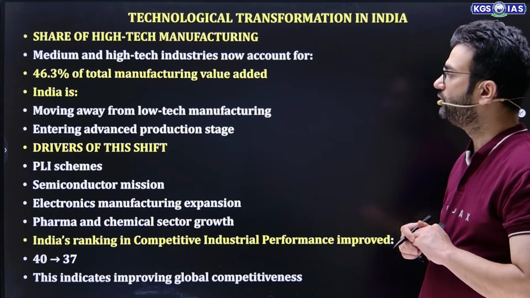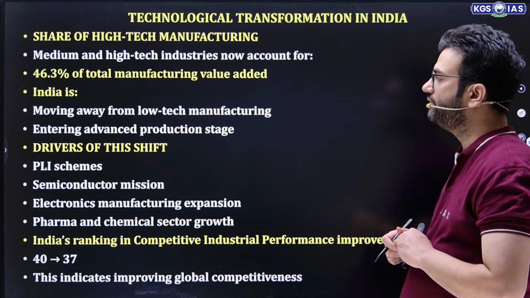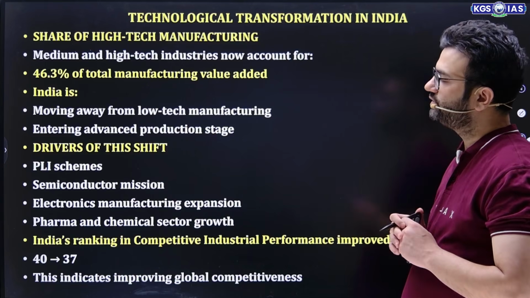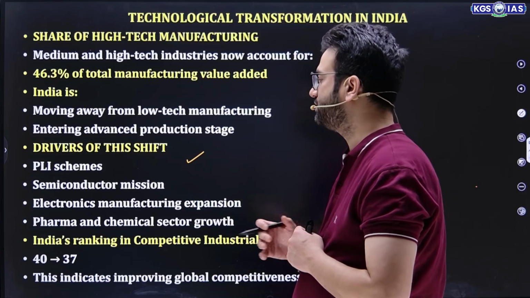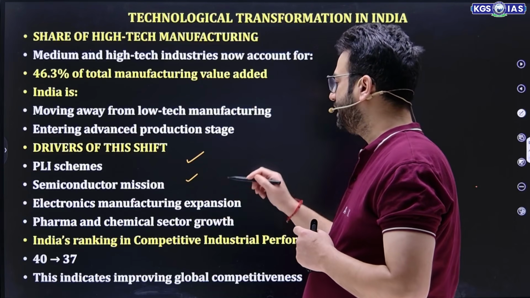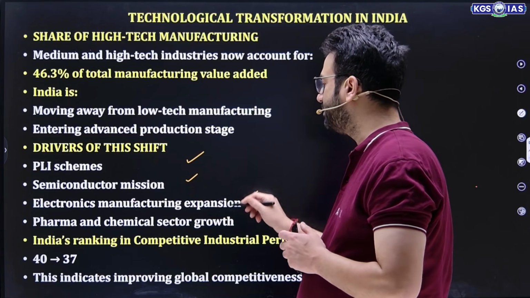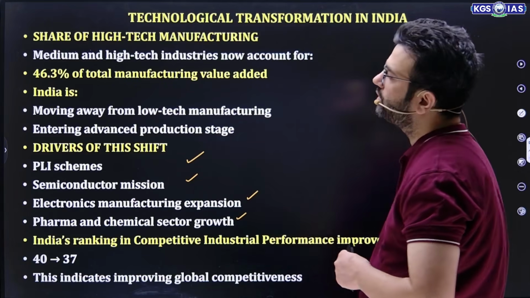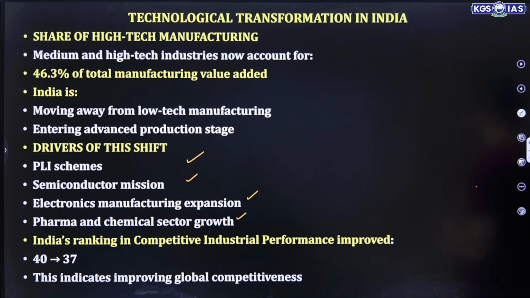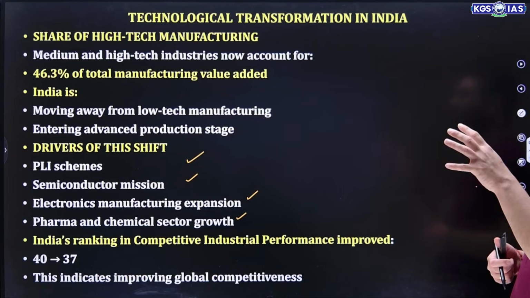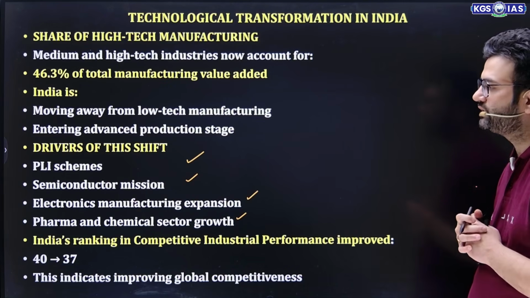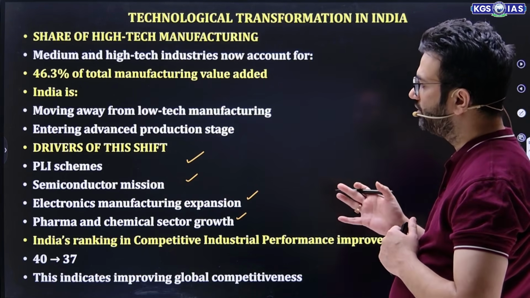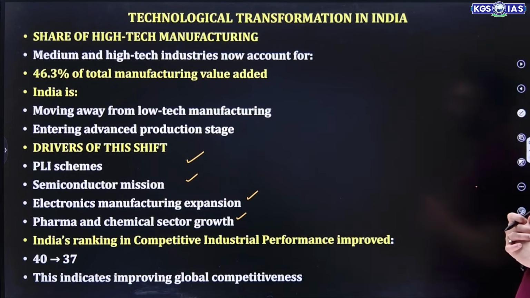India is moving away from low tech manufacturing and entering the advanced production stage. Drivers of this shift are the PLI scheme, which is the backbone of the manufacturing sector, the semiconductor mission, electronic manufacturing expansion, and pharma and chemical sector growth. So India is moving from low and medium tech industry towards high tech industry, specifically through these 4 schemes: PLI scheme, semiconductor mission, electronic manufacturing expansion, pharma and chemical sector growth.